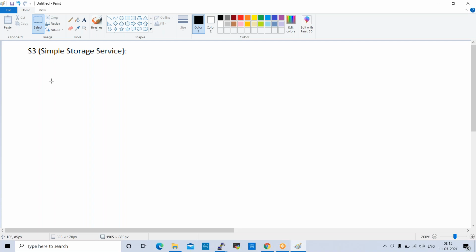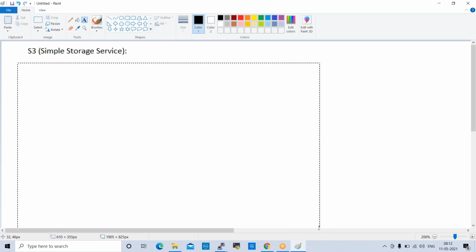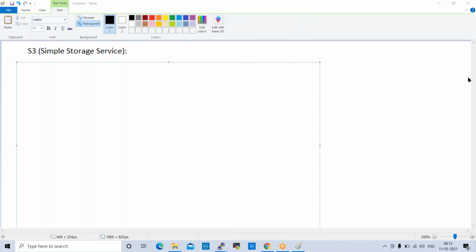First one is low cost. So S3 bucket is low cost comparatively.